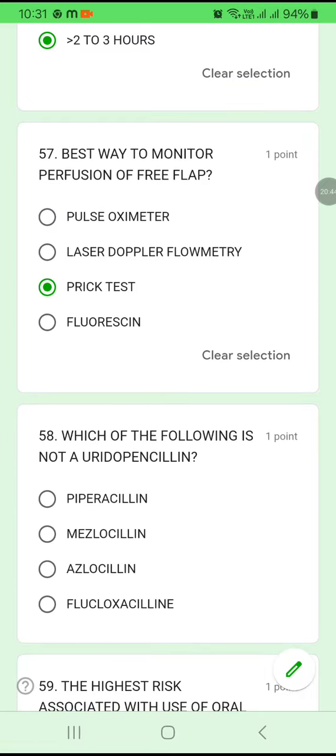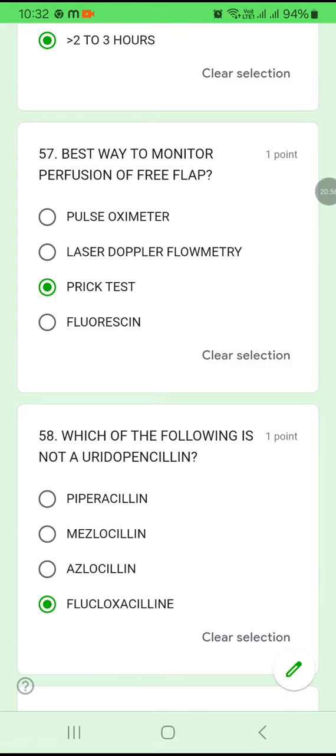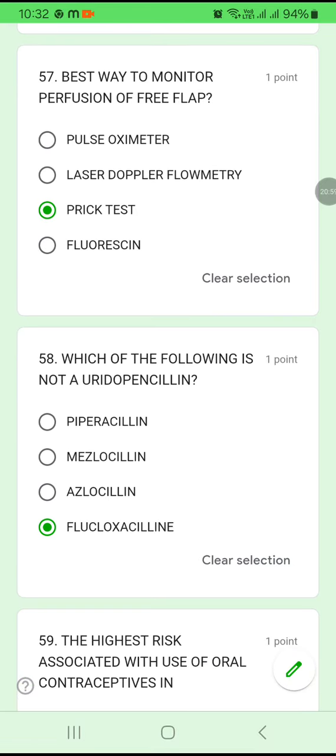Question number 15. Which of the following is not a ureidopenicillin? Piperacillin, mezlocillin, azlocillin, flucloxacillin. Okay, that you have to know by heart. Flucloxacillin is not a ureidopenicillin. Piperacillin, mezlocillin, azlocillin, all of them are ureidopenicillins.